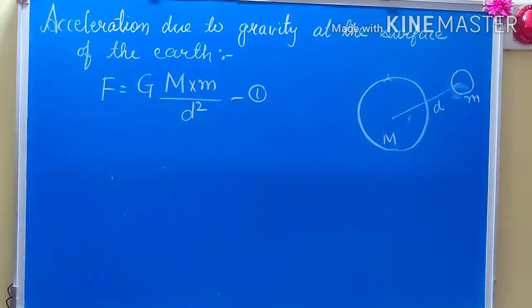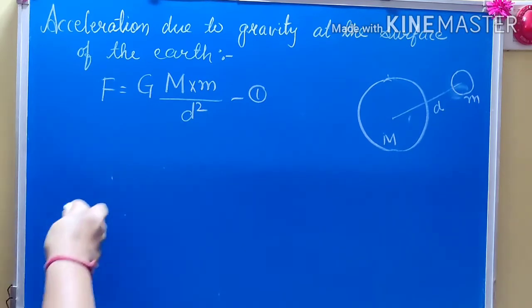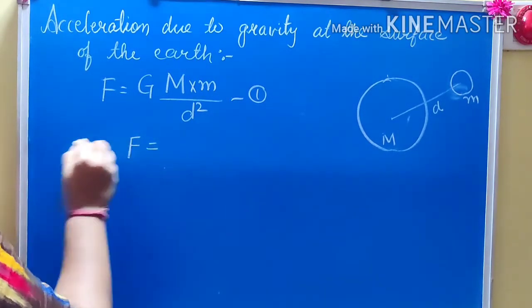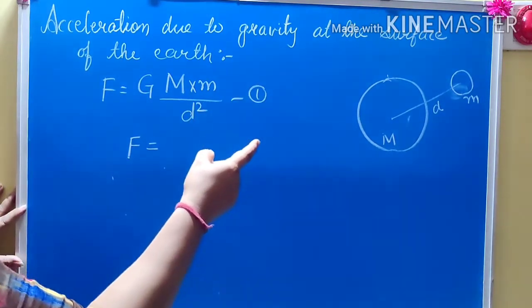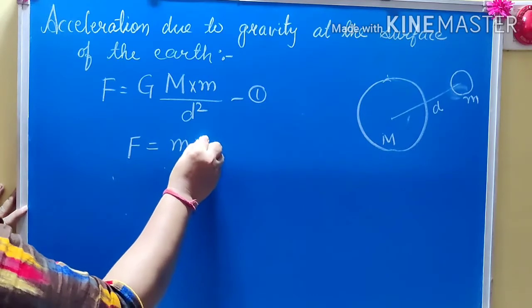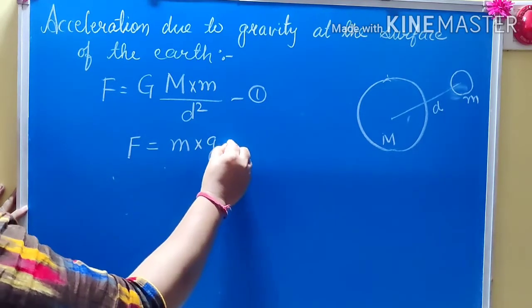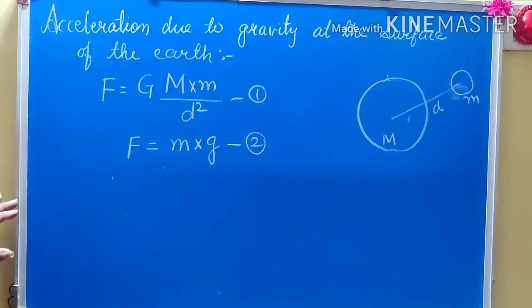When this object falls freely under the effect of gravity, a constant acceleration is produced in it, which is the acceleration due to gravity, that is small g. Now here, using Newton's second law of motion, the force applied by the earth on the object of mass m is given by force equals mass into acceleration, but here the acceleration is acceleration due to gravity. That's why we are using the symbol g, which represents acceleration due to gravity.